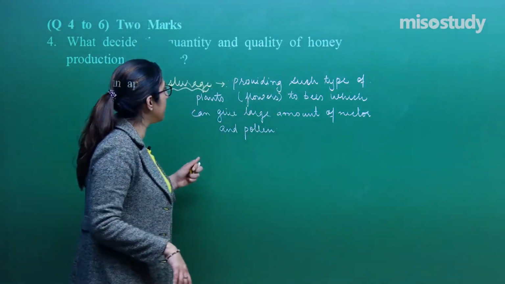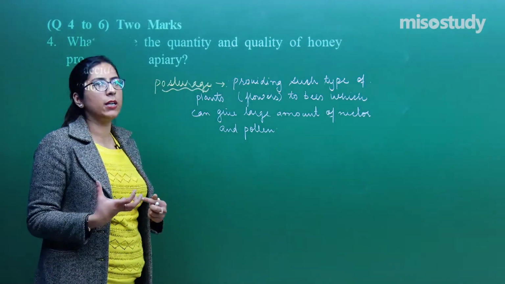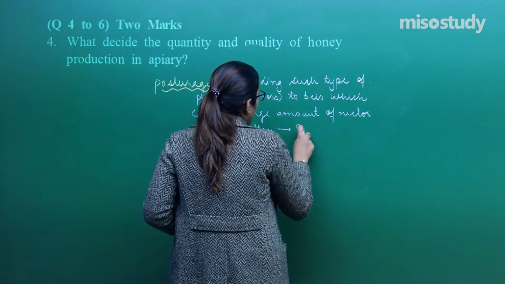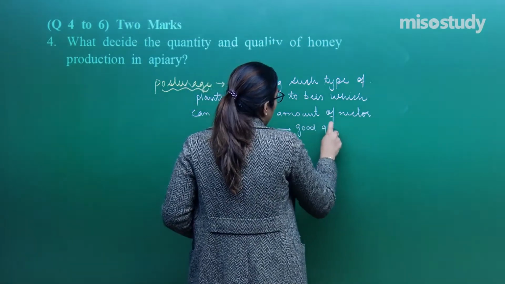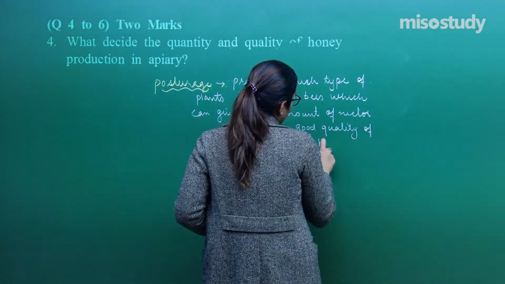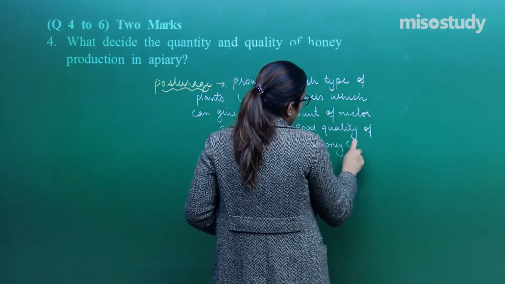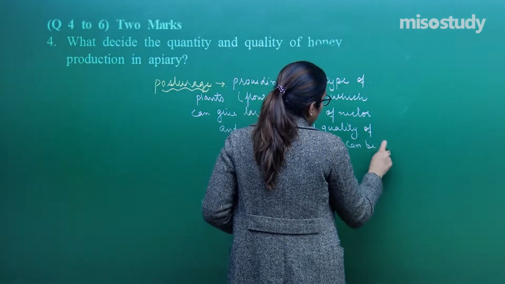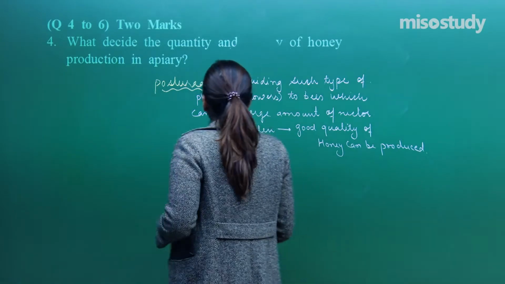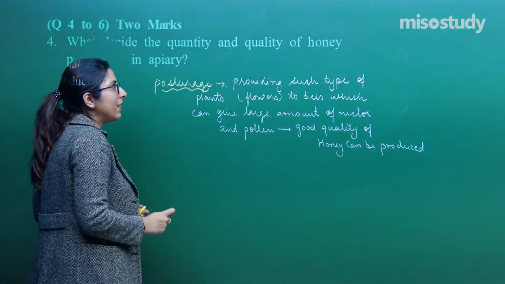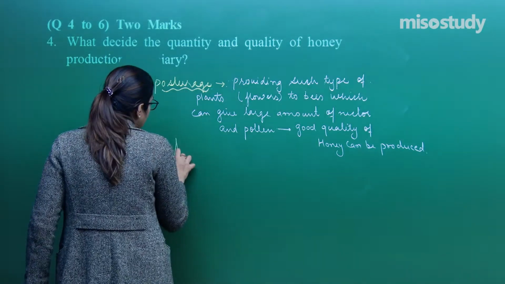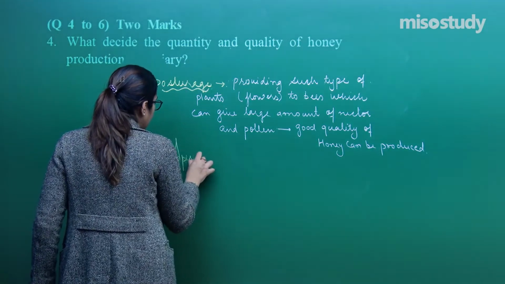And the first method, as you can see, pasturage: if we provide more and more good quality flowers, more good quality honey can be produced. Right. Let's talk about exotic species. One of the exotic species we have today is Apis mellifera.